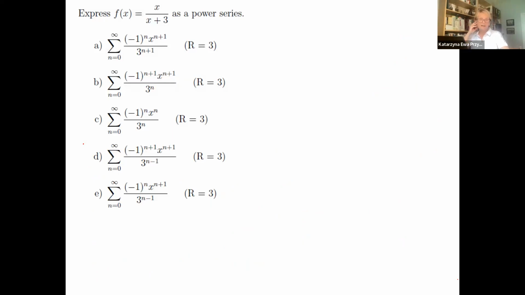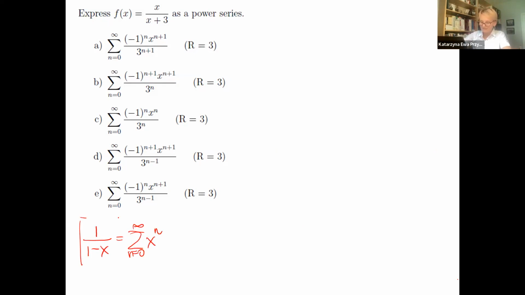For instance, find the power series representation. Express the function x over x plus 3 as a power series. We like the shape because we know that 1 over the quantity 1 minus x is simply the geometric series, the sum of x to the power of n.